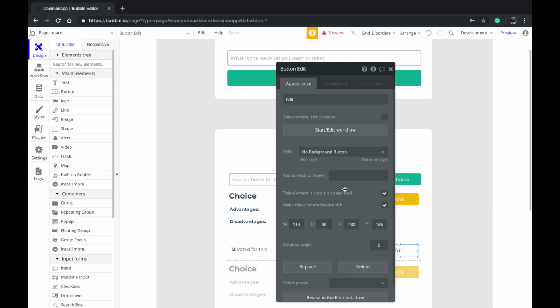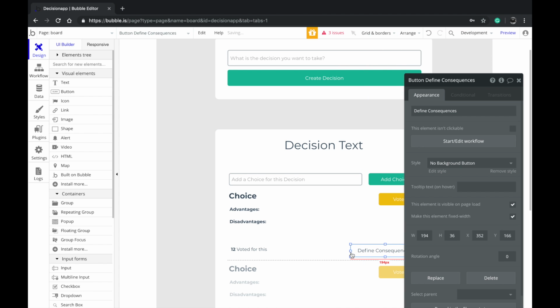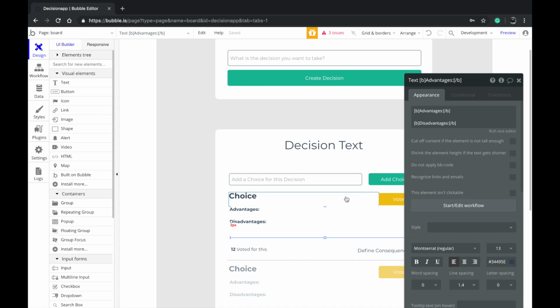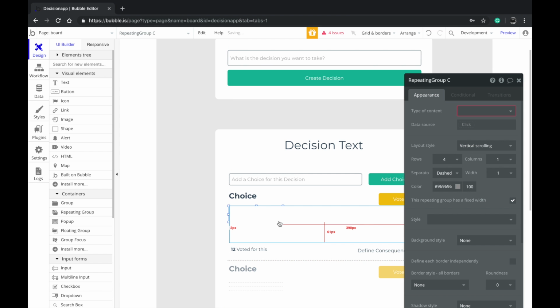So we want to have this, and I want to say define consequences. I think that's a much better thing to do. Or you know what? I'm gonna remove this text here. I'm gonna add a repeating group here. That would be a better thing to do, I guess.